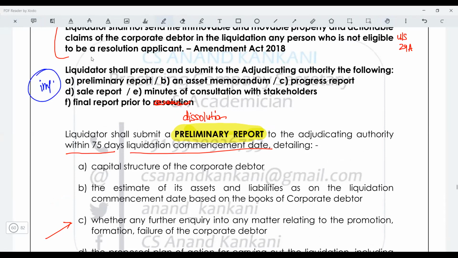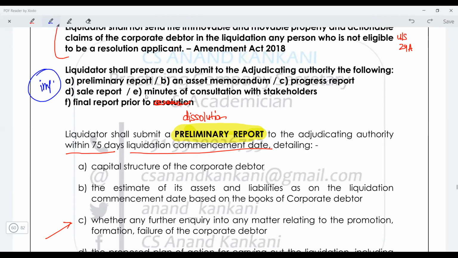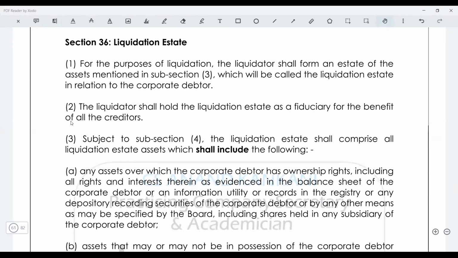What are the different types of reports a liquidator has to submit to the NCLT, right? Now just see liquidation estate. So what is there in liquidation estate? Though we will be studying about what is there in liquidation estate and what will not be there in liquidation estate, but if I say that